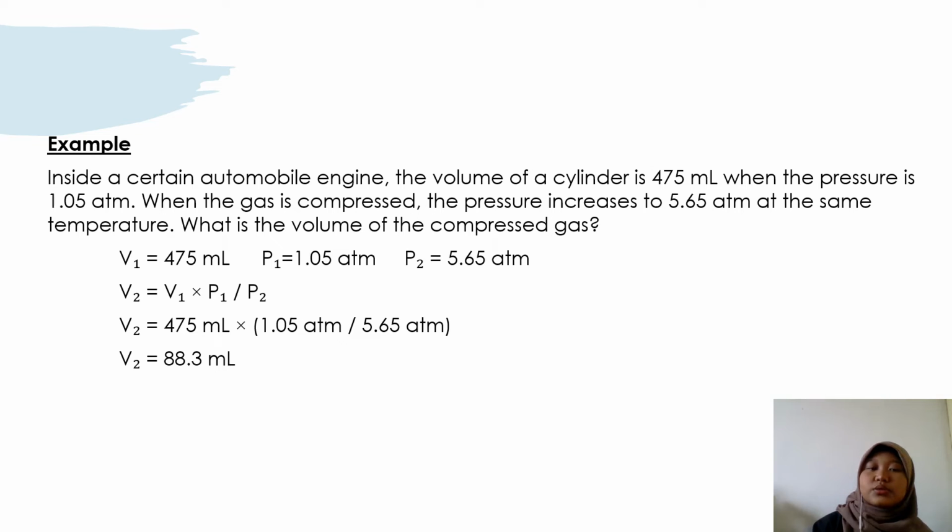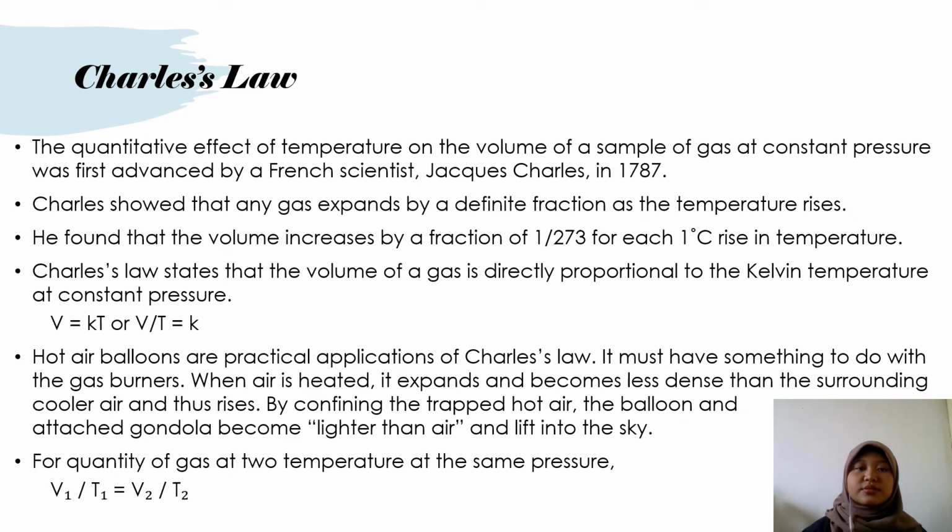So V2 is equal to V1 times P1 over P2. So 475 times 1.05 over 5.65. So the answer will be V2 equals 88.3 ml. Furthermore, Charles' law, the quantitative effect of temperature on the volume of a sample of gas at constant pressure, was first advanced by a French scientist named Charles in 1787.